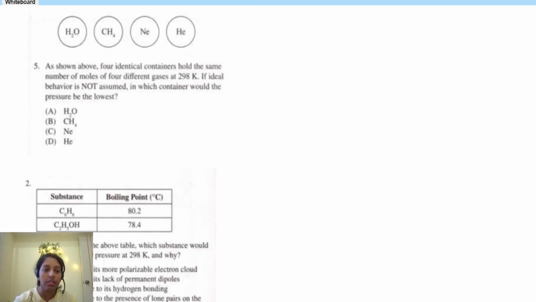Similarly, see the question related to IMF. As shown above, four identical containers hold the same number of molecules, so the number of moles is the same. Identical containers mean the volume is the same, and for different gases at 298 Kelvin, the temperature is also the same. Usually if these things are constant, according to PV = nRT, P would also have to be constant. But PV = nRT holds only for an ideal gas. That's why the given pressures are not the same: they are not assuming ideal behavior.